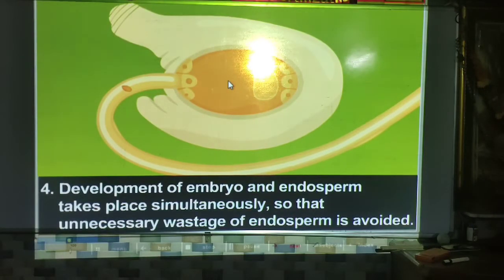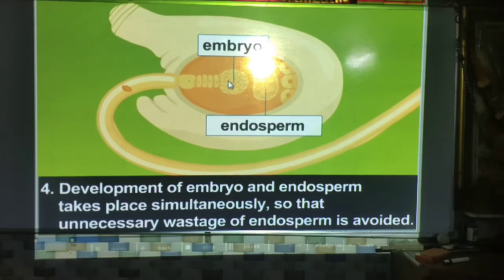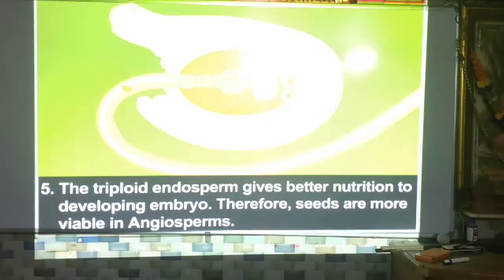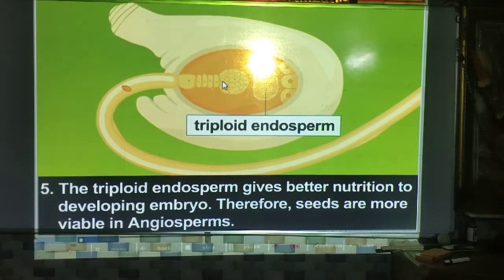Fourth, development of embryo and endosperm take place simultaneously so that unnecessary wastage of endosperm is avoided. Fifth, the triploid endosperm gives better nutrition to the developing embryo, and therefore seeds are more viable in angiosperms. Why in angiosperms are the seeds more viable? This is the reason.